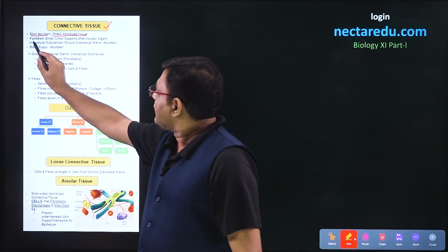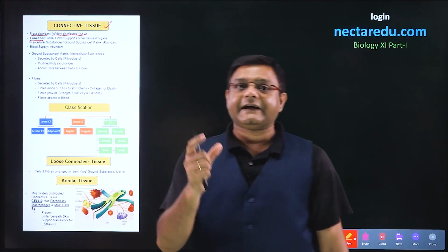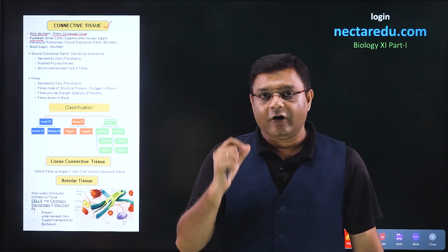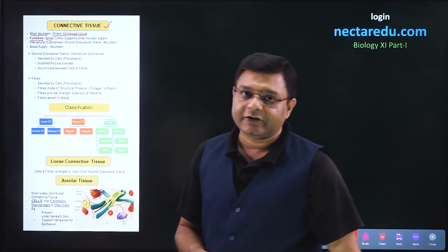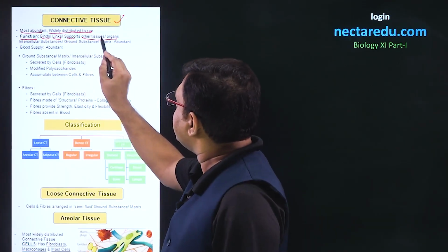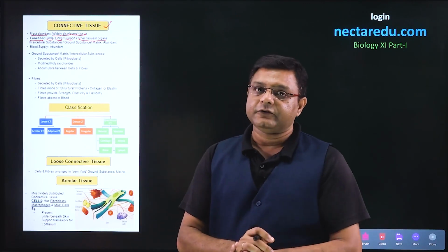Talking about the function of connective tissue, as the name says, connective, so it will connect different tissues or different organs together. For the term connect, we can say it can bind other tissues or organs. It will link as well as support other tissues or organs. So this is the function of connective tissue.